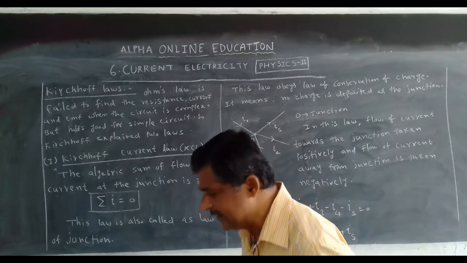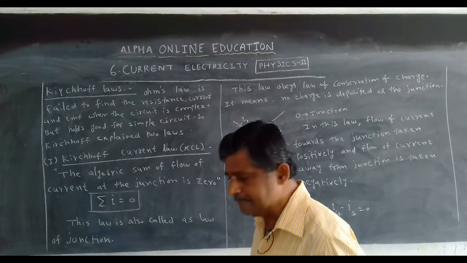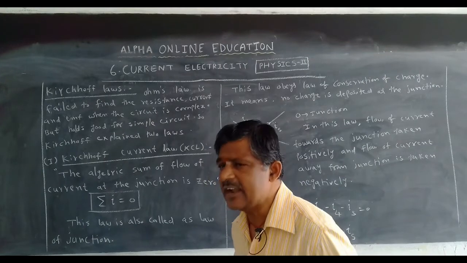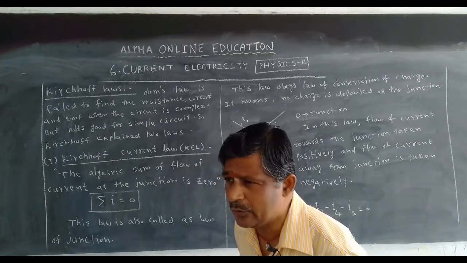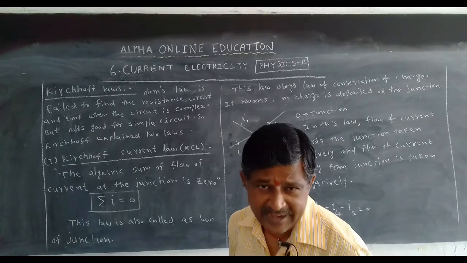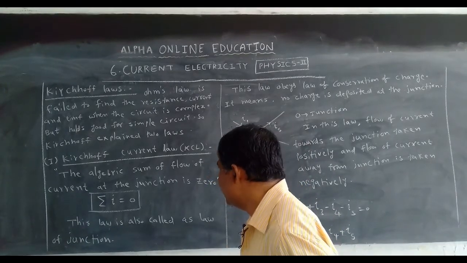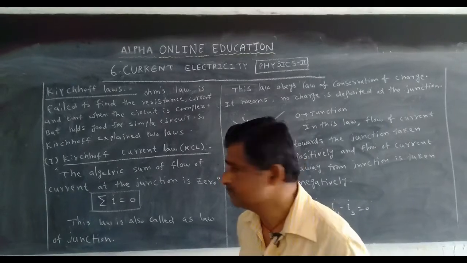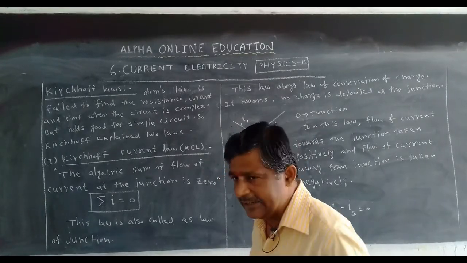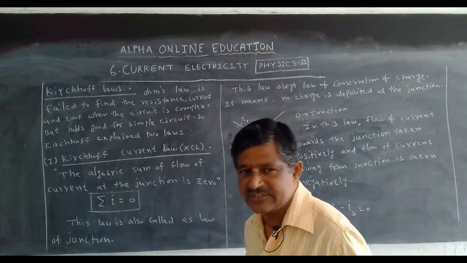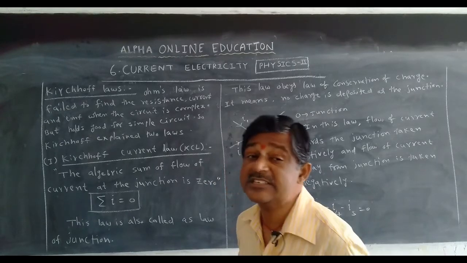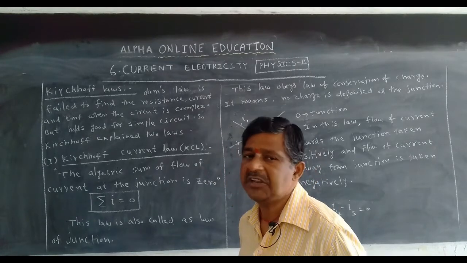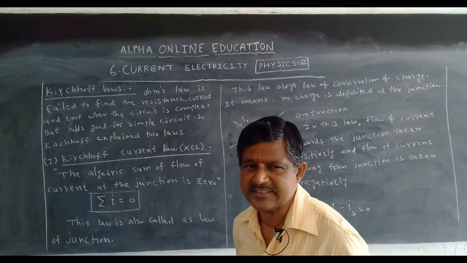To find the current, resistance and EMF in a complex circuit, Ohm's law fails. Ohm's law holds good to find current, resistance and EMF in a simple circuit, but in the case of a complex circuit it fails.